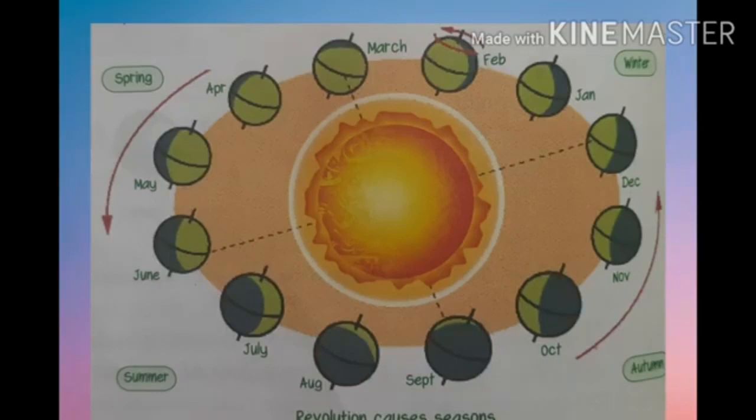Seasons are different times or periods of the year. They are marked by changes in the climate, temperature and daylight. Children, there are 4 seasons in India: summer, winter, autumn and spring. Children, what are the 4 seasons in India? Yes, summer, winter, autumn and spring.